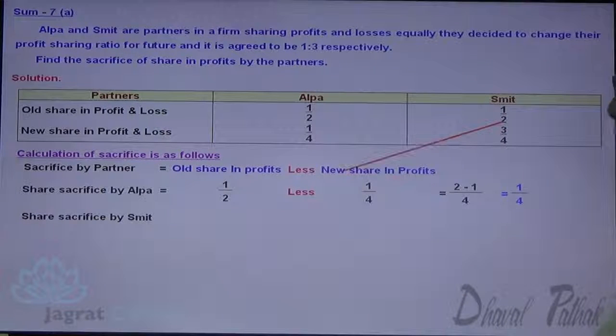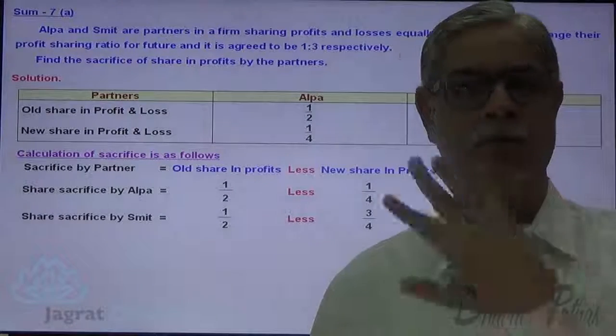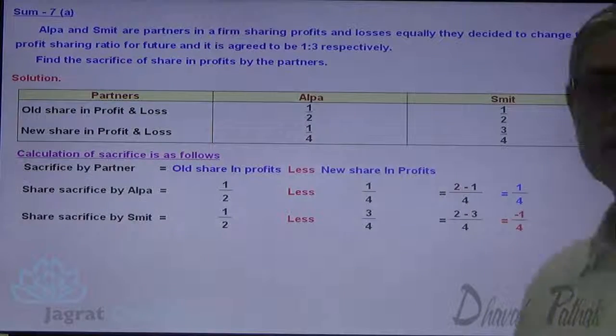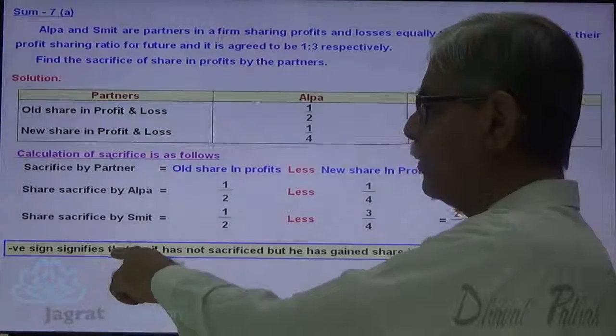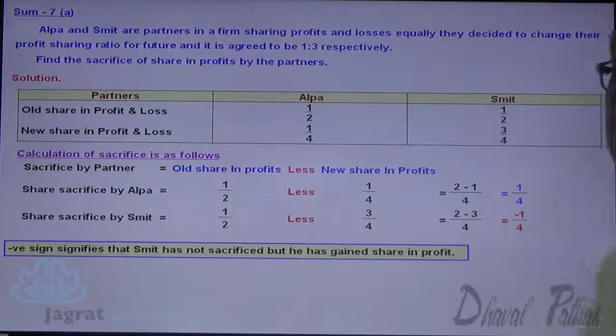In case of Smith, previous share was 1/2 means 50%, and new share 3/4 means 75%. He has not sacrificed, he has gained. So here negative sacrifice means gain. The negative sign signifies that Smith has not sacrificed but has gained share in profit.